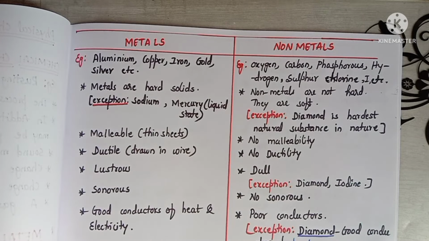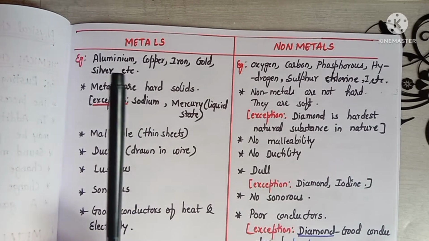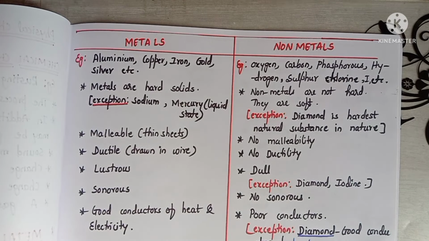These metals are hard solids, isn't it? Because here iron, copper, aluminium appear hard, right? Whereas the non-metals are not hard, they are soft. There is an exception in metals.